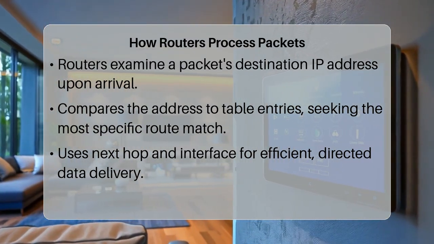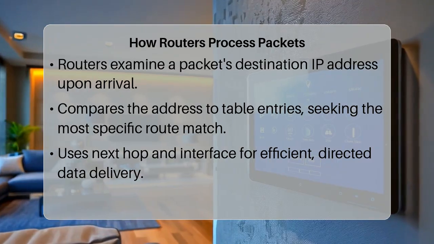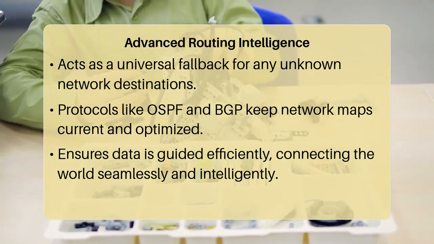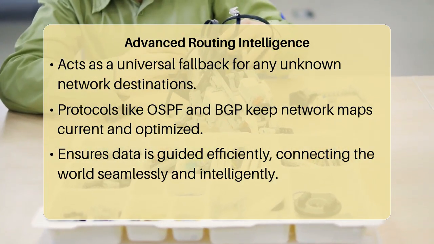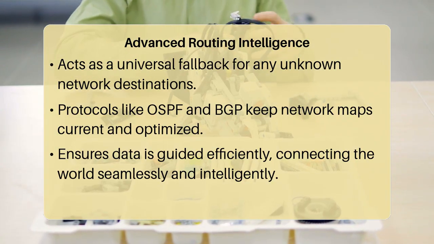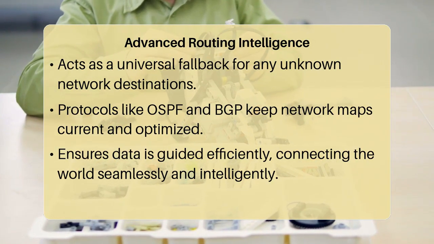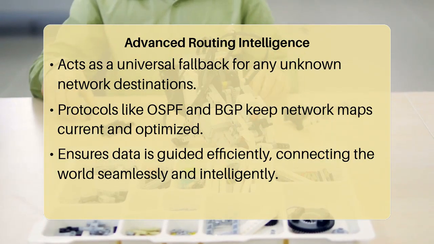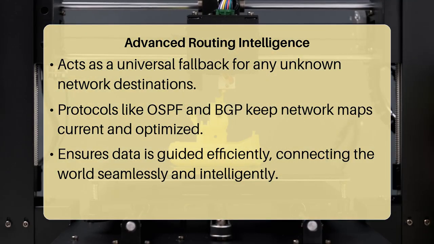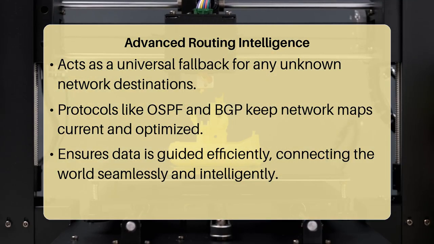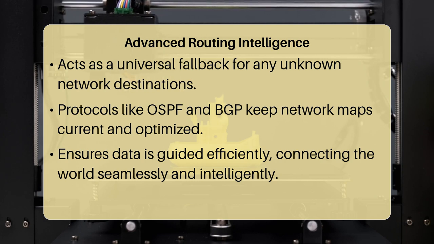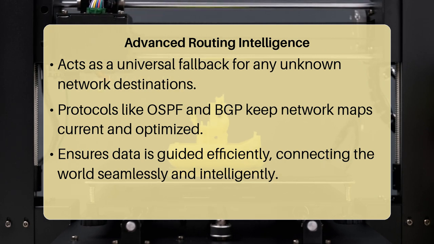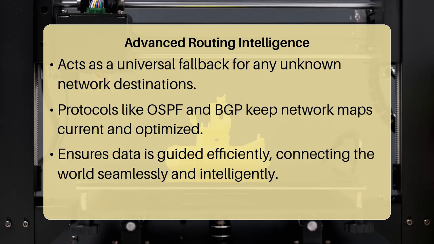If a router cannot find a more specific match for a destination network in its table, it uses the default route. This is like telling a postal worker, if you do not know where to send it, send it to the main sorting office. It is often represented as 0.0.0.0/0. This ensures that every packet has a chance to find its way, even to unknown networks.